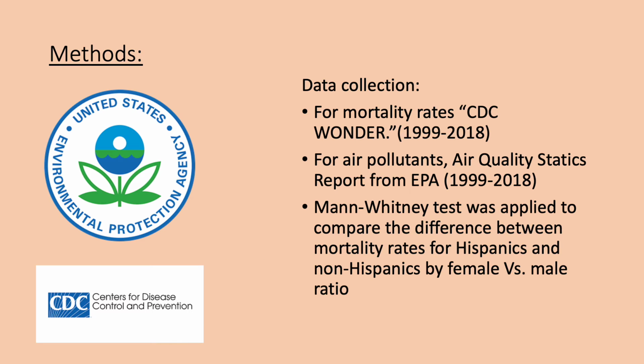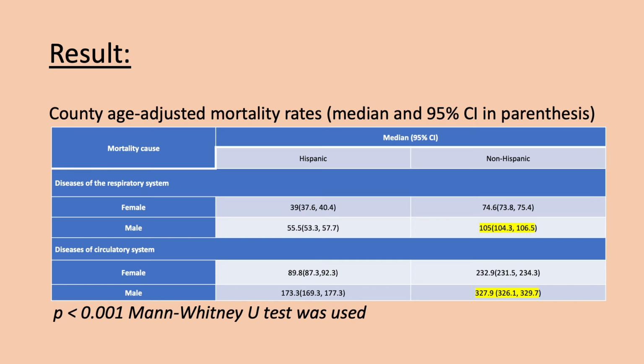We obtained circulatory and respiratory mortality data from CDC Wonder from year 1999 to 2018. And for air pollution data, we extracted from the Air Quality Statistics Report by EPA. The Mann-Whitney test was applied to compare the differences between the mortality rates for Hispanics and non-Hispanics by female versus male ratio. This table represents the median of county age-adjusted mortality rates for respiratory and circulatory system.